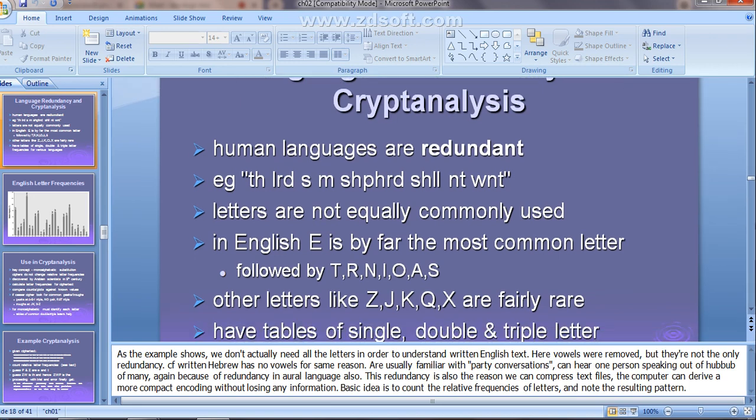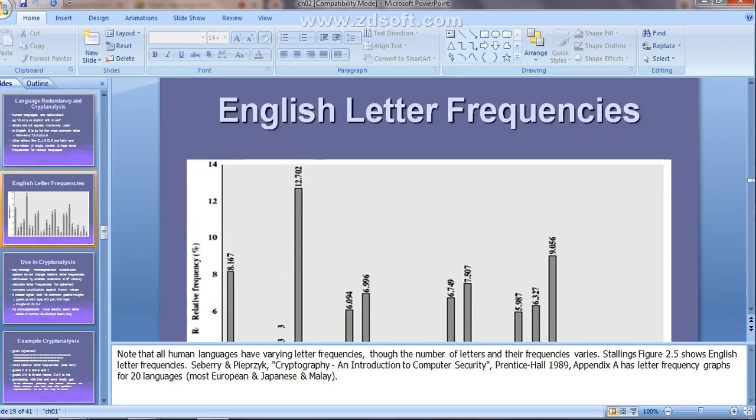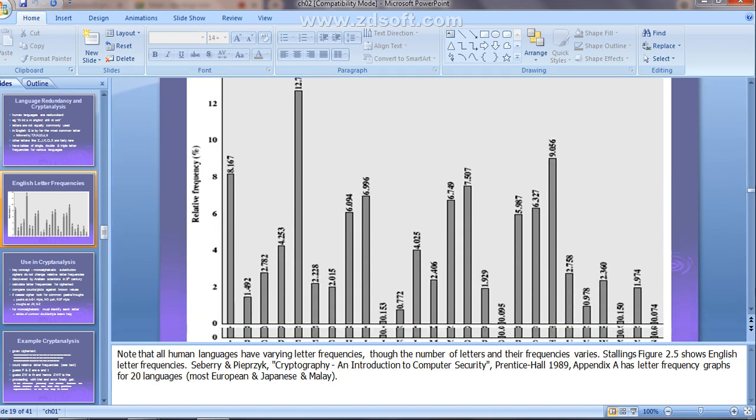By using all these characteristics, they will find out the relative frequency of those letters in the given cipher text. Now the cryptanalyst gets the cipher text.